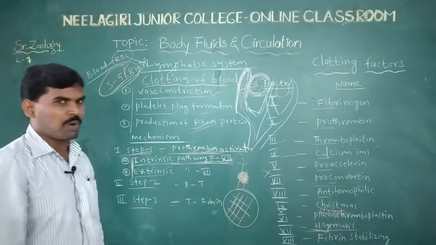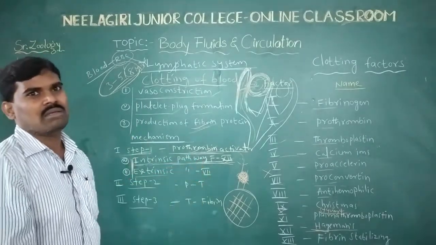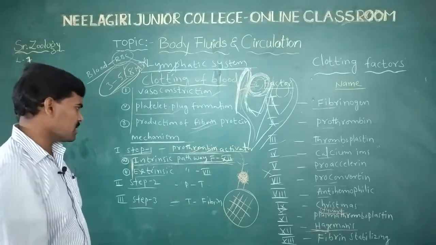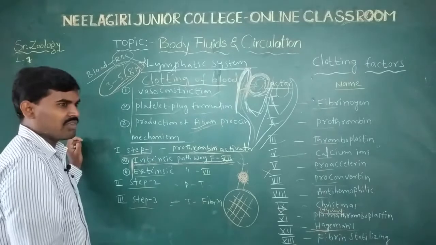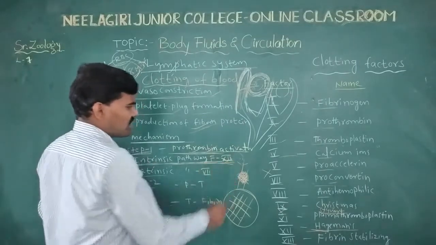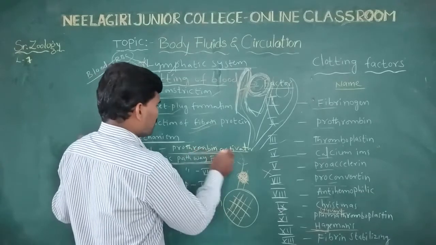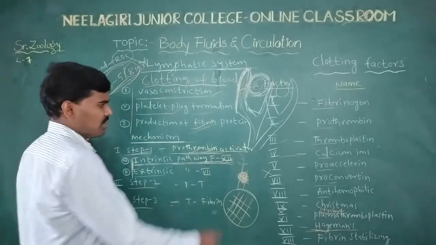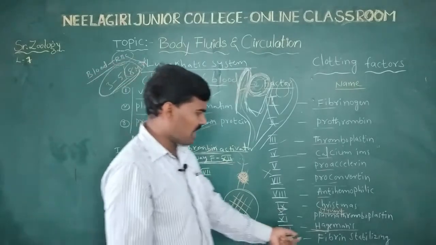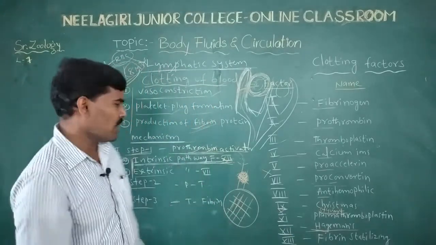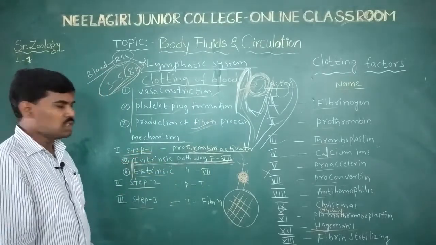Immediately the blood clots and closes the injury spot. Step one is the intrinsic pathway. With damage to the internal blood vessels, the activation of the prothrombin activator is immediately released through the 12th factor, the Hageman factor. So the Hageman factor in the intrinsic pathway closes the injury spot.